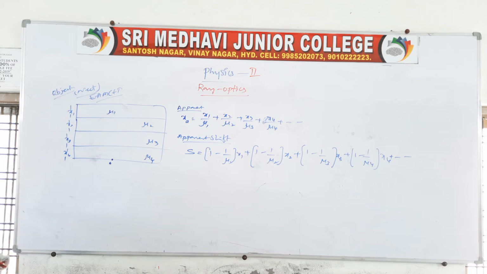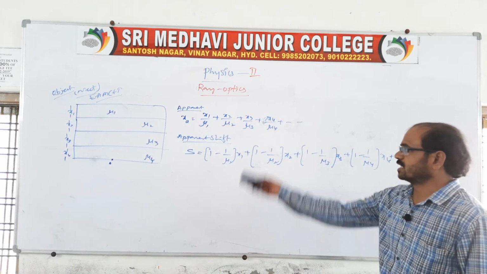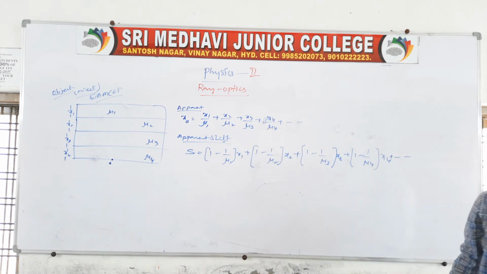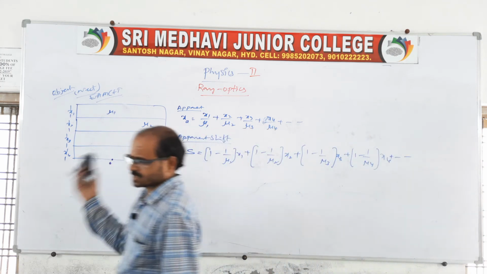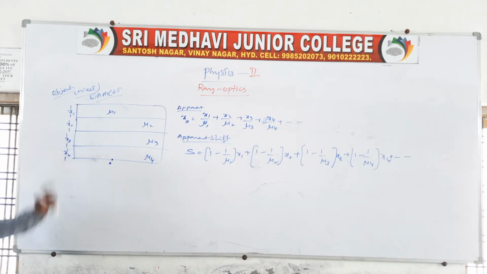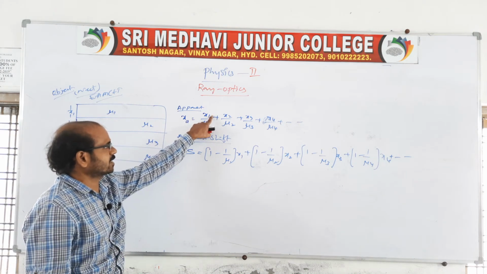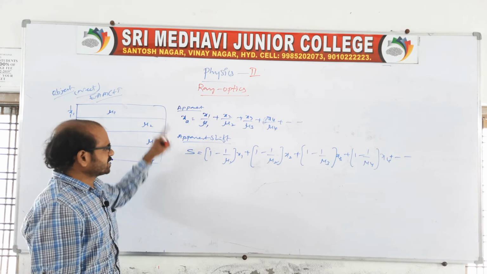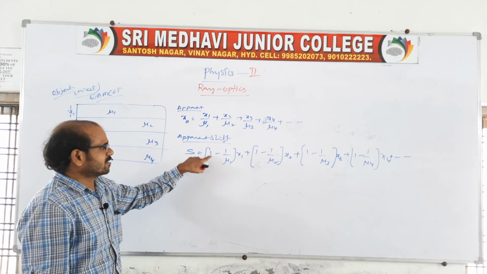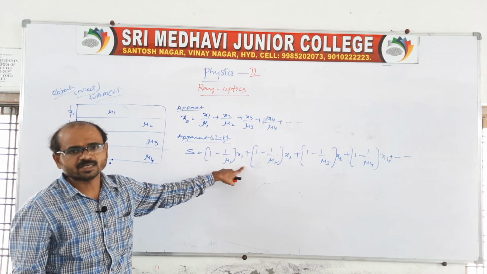Clear? So this is about when an object is placed in a denser medium and the observer is in the rarer medium, there will be an apparent shift as well as an apparent depth. If 2-3 mediums are given, we can take it like this. If one medium is there, we can directly say apparent depth is equal to x by mu, that is real depth by refractive index of the medium. If shift is asked, then shift will be equal to 1 minus 1 by mu into x, that is the apparent shift.